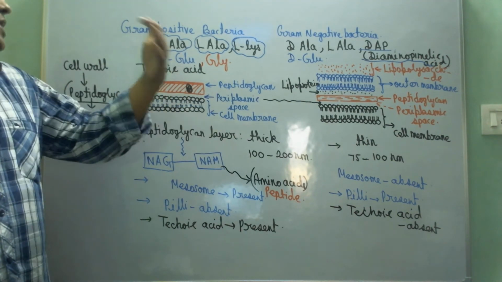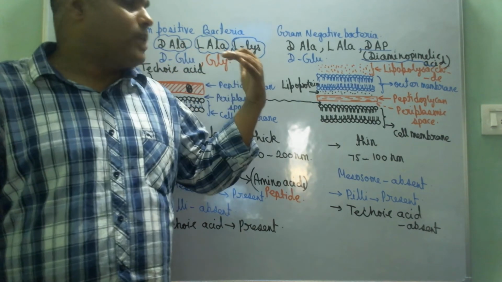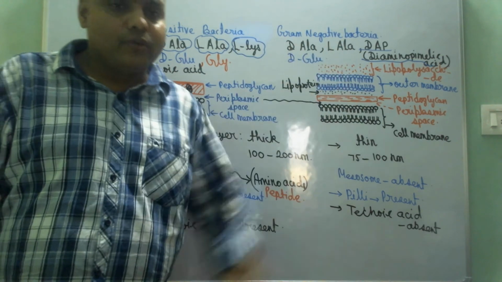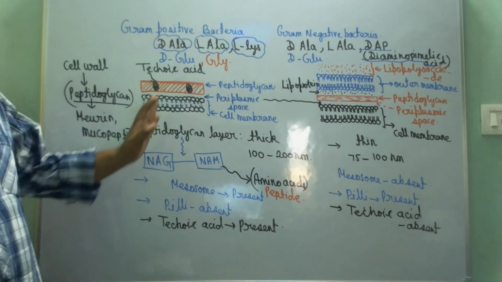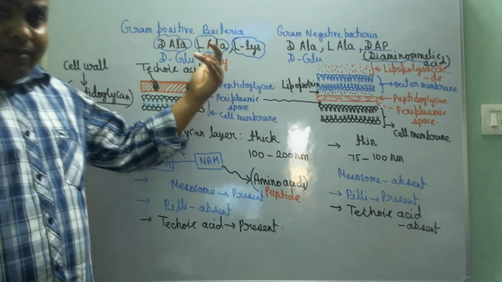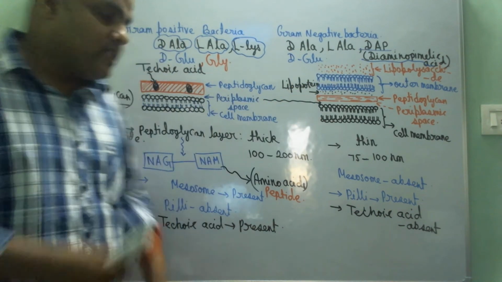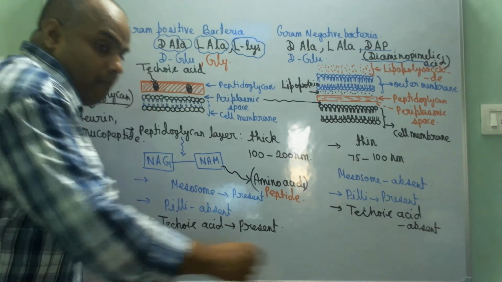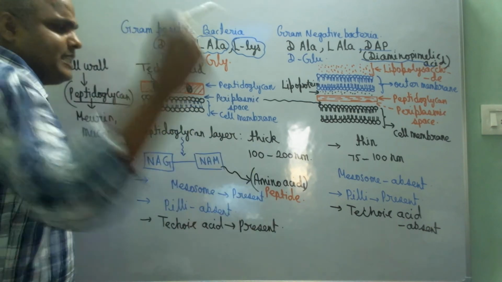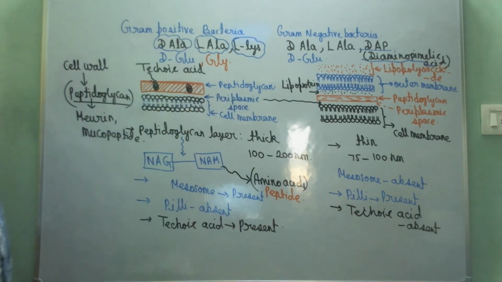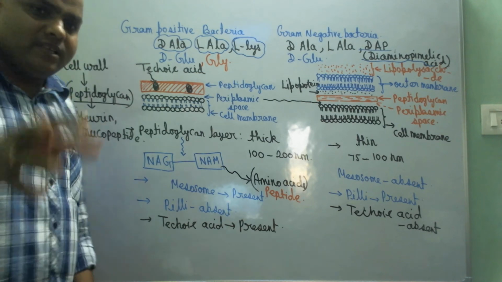Gram positive bacteria also have D-glutamic acid, and here also they have D-glutamic acid. Gram positive bacteria have another amino acid, glycine, which is absent here, right? So this is the difference in composition of the peptide present in peptidoglycan. Clear? Another difference is what, guys?